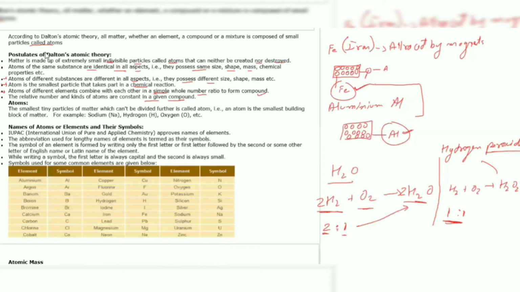So what did we learn with Dalton's postulates? That atoms are the smallest tiny particles of matter which can't be divided further. An atom is the smallest building block of matter, and in one single statement we can write down that atom is the fundamental particle of all matter. Means each and every matter is made up of atoms.